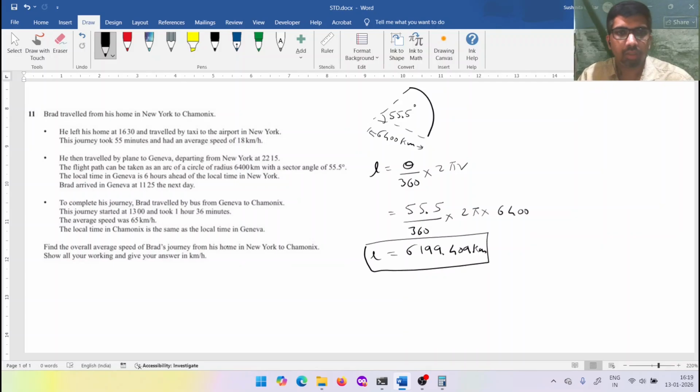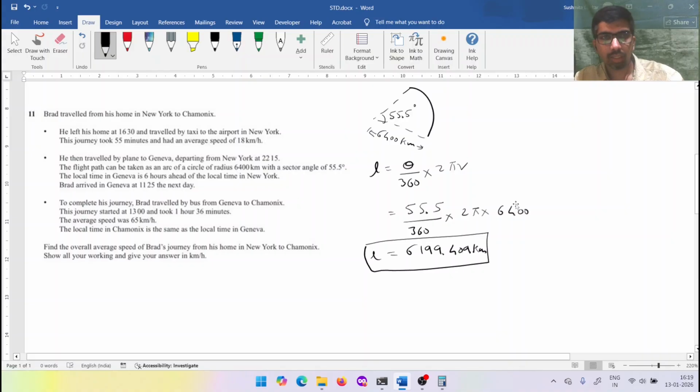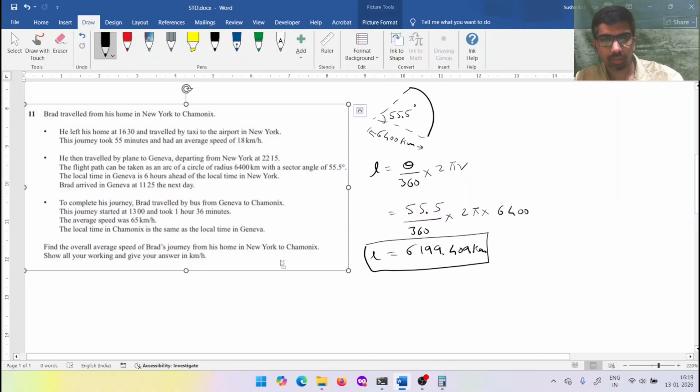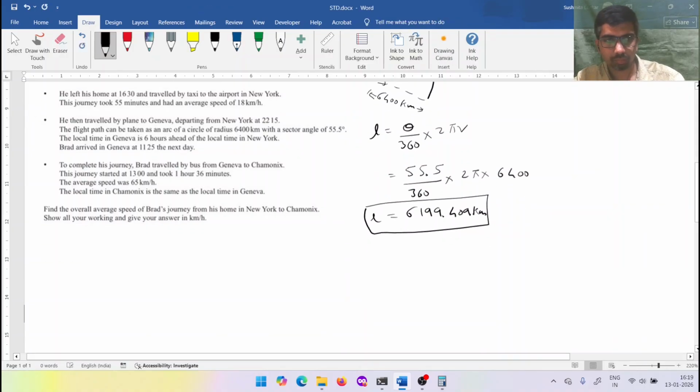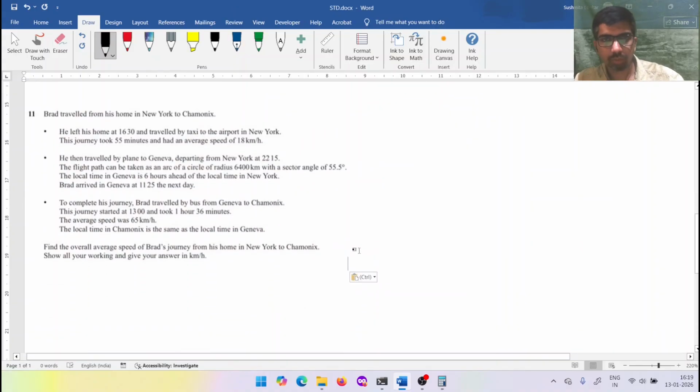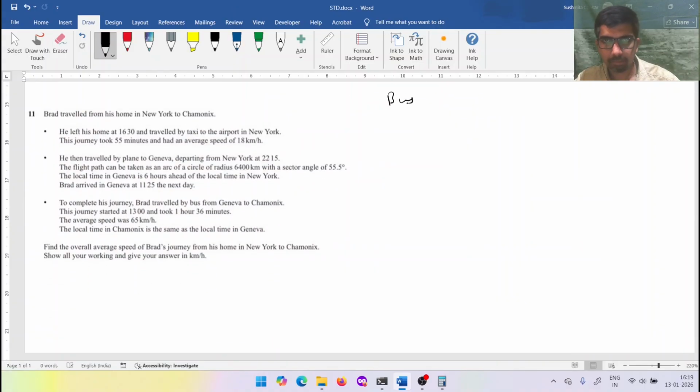To complete the journey, Brad traveled by bus from Geneva to Chamonix. The journey started at 13 hours and took 1 hour 36 minutes. Now we'll see the bus time. I'll take this part and do the bus part down here. Now let's do the bus part. This is the bus journey. The journey started at 13 hours and the duration was 1 hour 36 minutes. If the bus journey started at 13 hours and took 1 hour 36 minutes, what will be the end time?